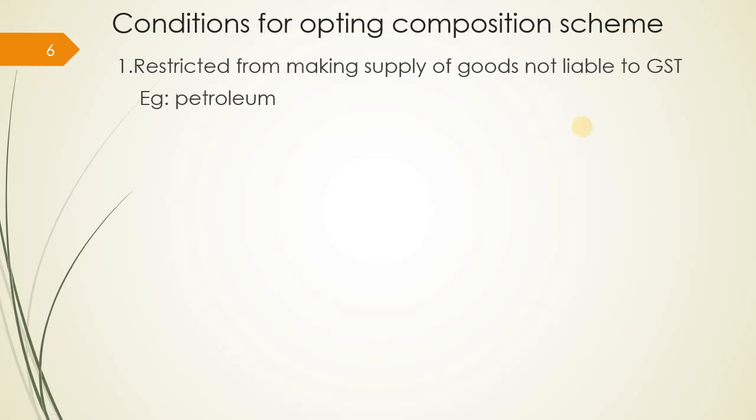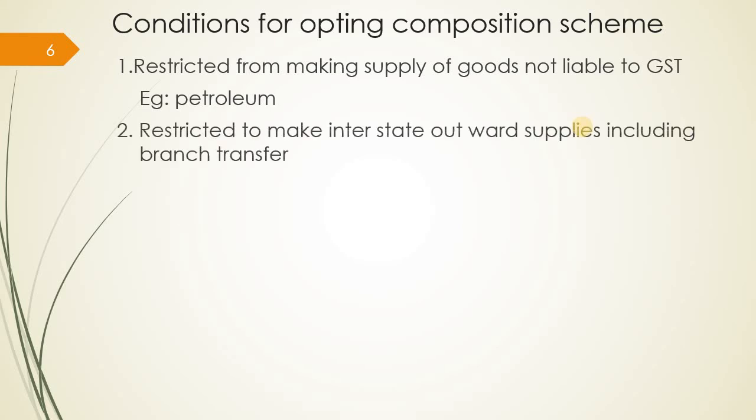The next, for example, petroleum. You cannot supply petroleum if you are a composite dealer. Then, you are restricted from making interstate supply or outward supply, including branch transfer. You cannot make interstate supply, outward supply, or even branch supply. Branch transfer also cannot be done if you are a composite dealer.